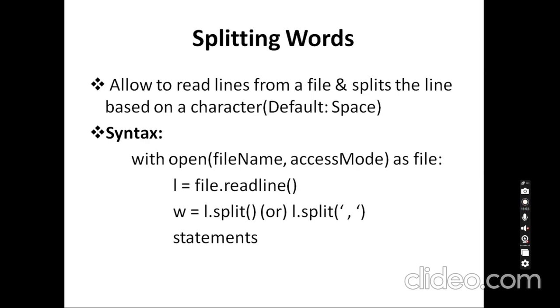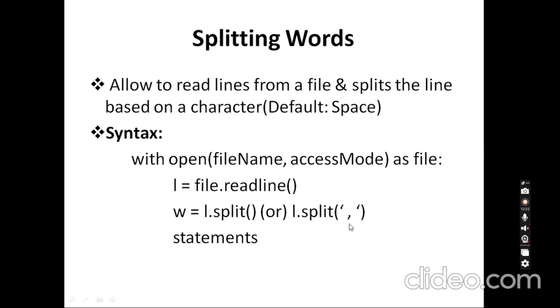We have one more function we are going to use here, splitting words. To split words, we have a function called split available here. This will allow us to read lines from a file and split them based on a character. The default split is a space. So if I give Python space programming, it will split Python as a single word and programming as a single word. The default one is a space here.